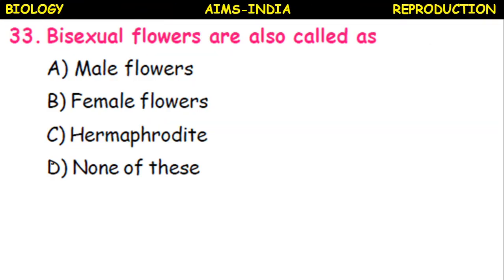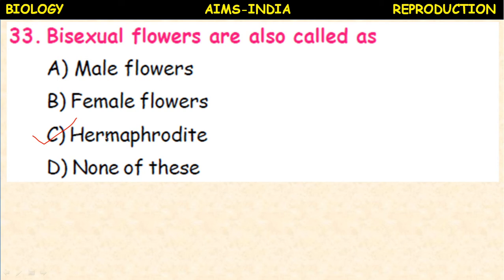Next, bisexual flowers are also called as male flowers, female flowers, hermaphrodite, none of these. So it is the term hermaphrodite which represents bisexuality. Okay.